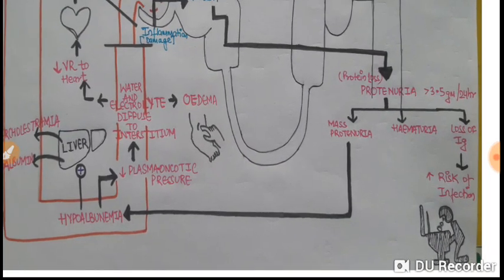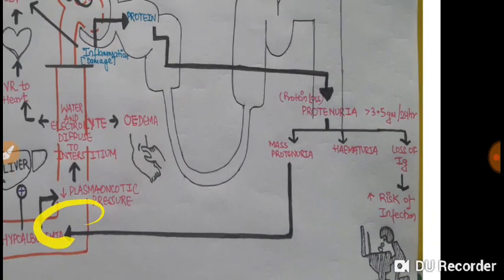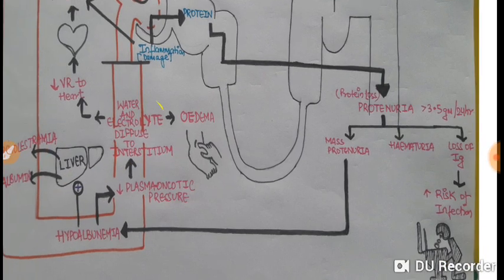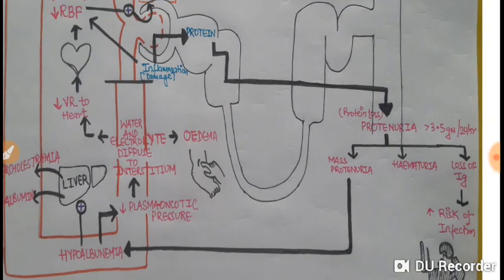Now because of this hypoalbuminemia, there is decreased plasma oncotic pressure, because of which water and electrolytes diffuse into the interstitium. Because there are no solutes and proteins in the vascular compartment to hold the water and electrolytes, fluid shifts from the circulation into the interstitium, leading to edema.